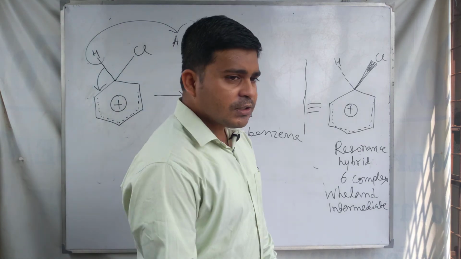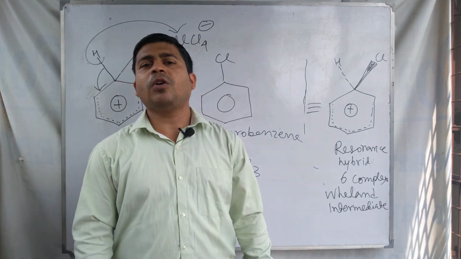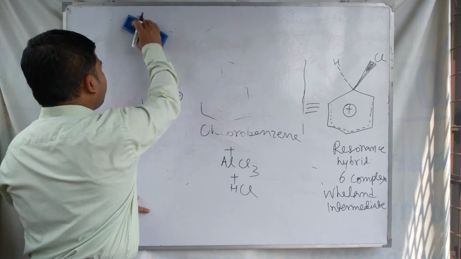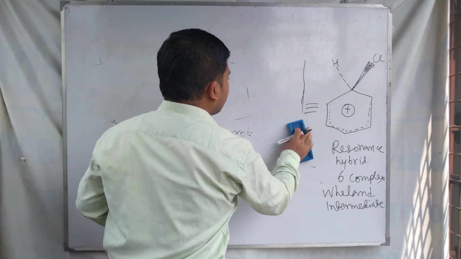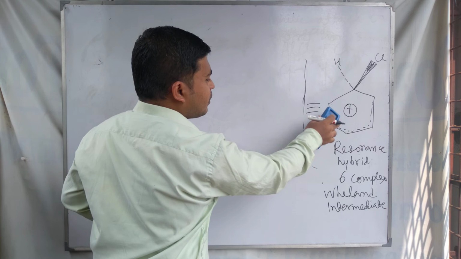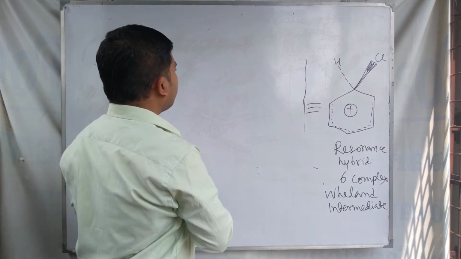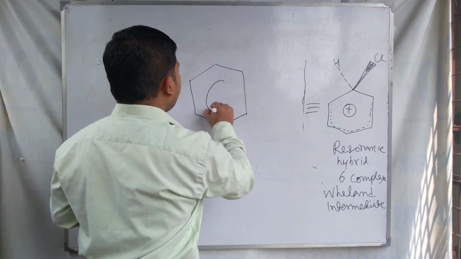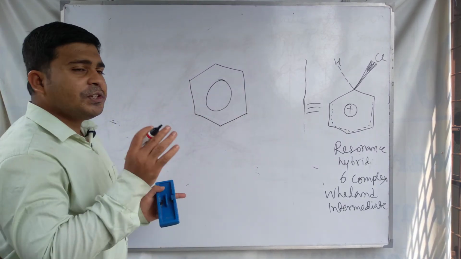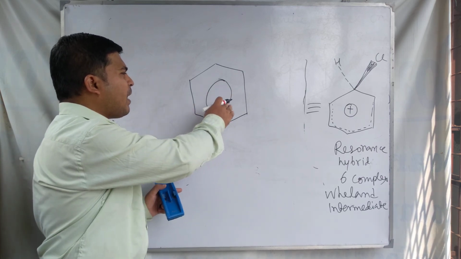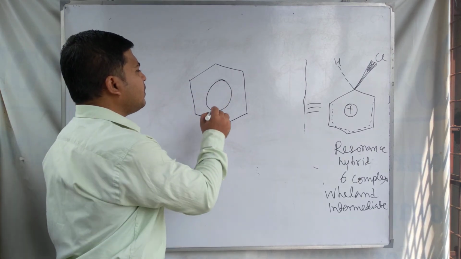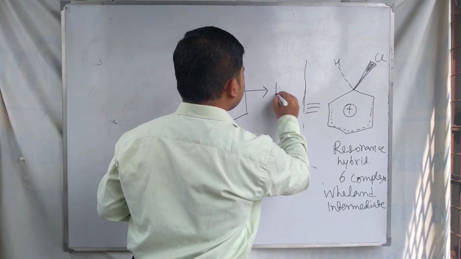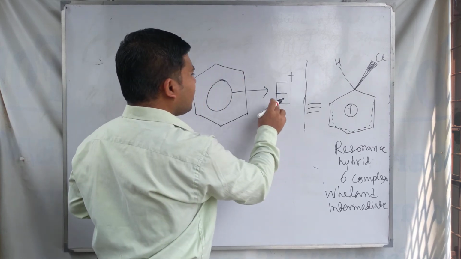And right now, at last, we discuss what the pi complex is. We already know what the sigma complex is. Sigma complex is this one, and it is also called the Wheland intermediate. The pi complex is when the pi orbitals of the benzene interact with the electrophile E plus.